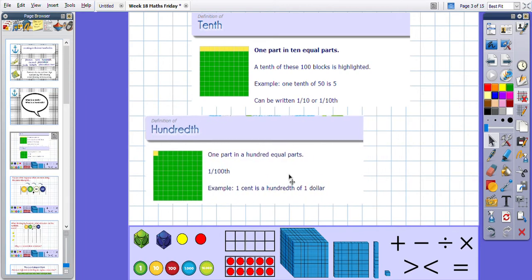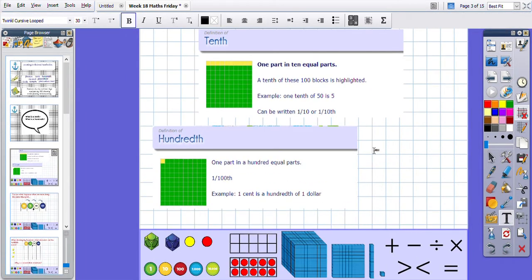And remember when we use our money, 1 penny is a hundredth of how many pennies in a pound? 100 pennies in a pound. So 1 penny is a hundredth of a pound.